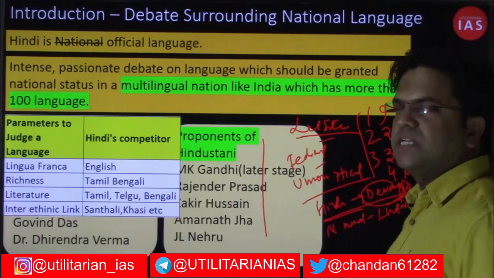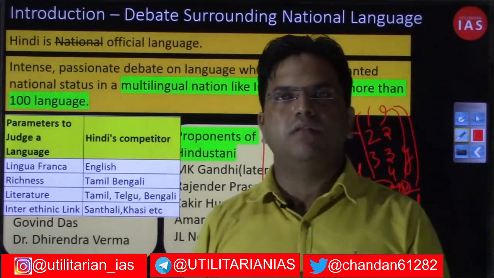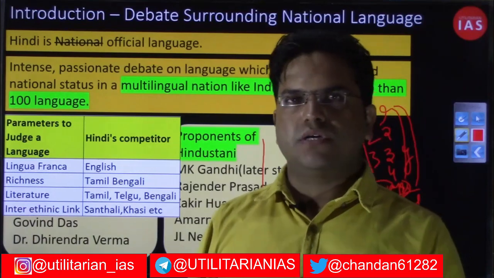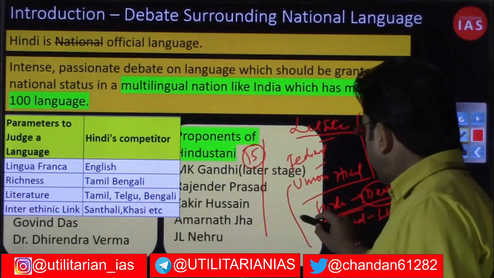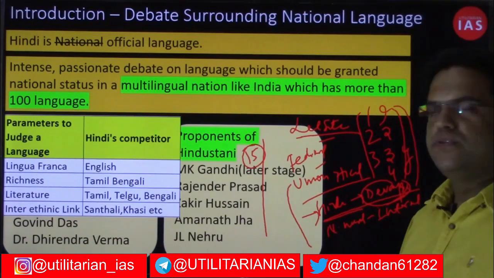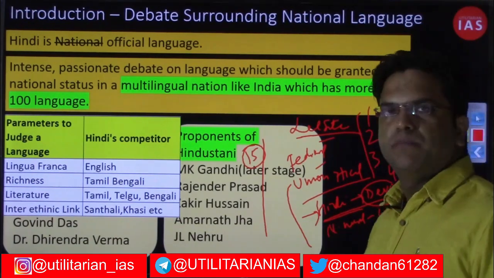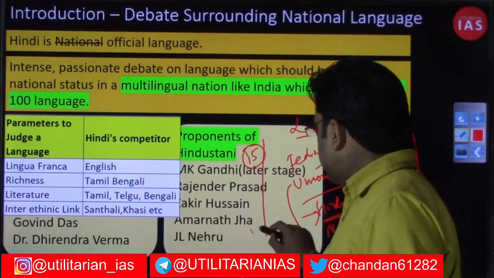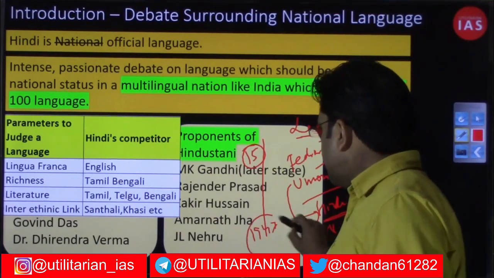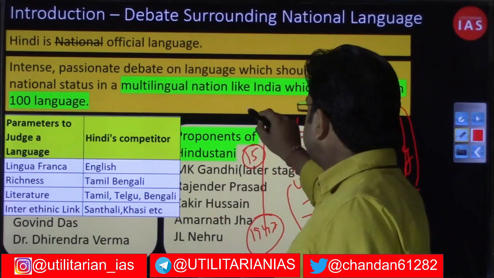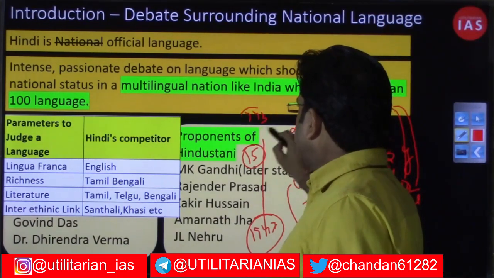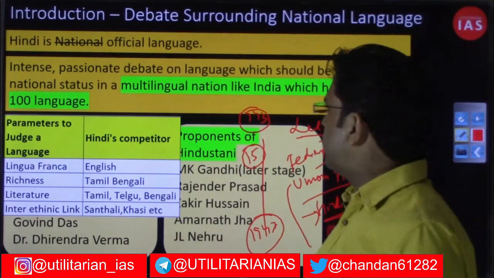Because you had given concession to various states that they will be communicating in the language of their choosing or their understanding, another deal was that, okay, Hindi we have recognized at the union level to be the official language, but whatever worked until 1947, because we were under the British government, we'll be discussing that in Article 343 and 344 as well.